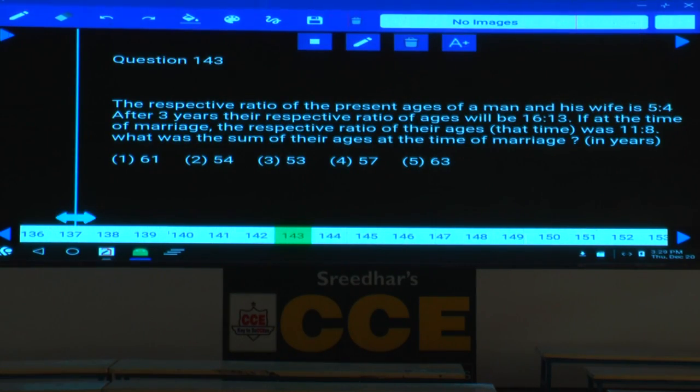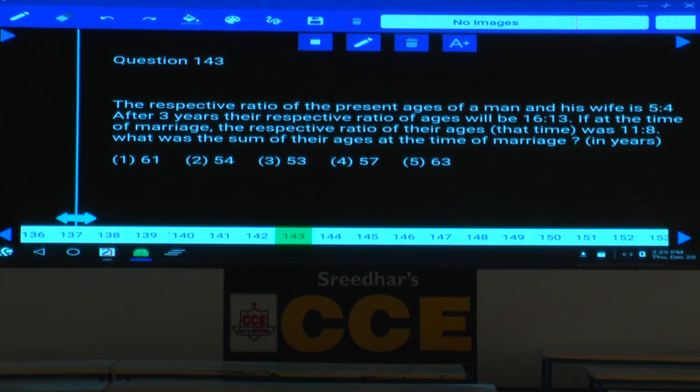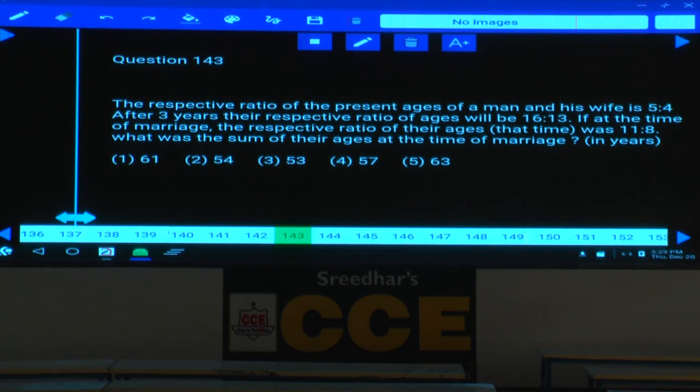The respective ratio of ages of a man and his wife is 5:4. After 3 years, the respective ratio of their ages will be 16:13. If at the time of marriage the respective ratio of their ages was 11:8, what was the sum of their ages at the time of marriage? At the time of marriage, man's age is 11 parts, wife's age 8 parts, total 19 parts. It should be a multiple of 19. How many multiples of 19 are here? Only one. Enough.